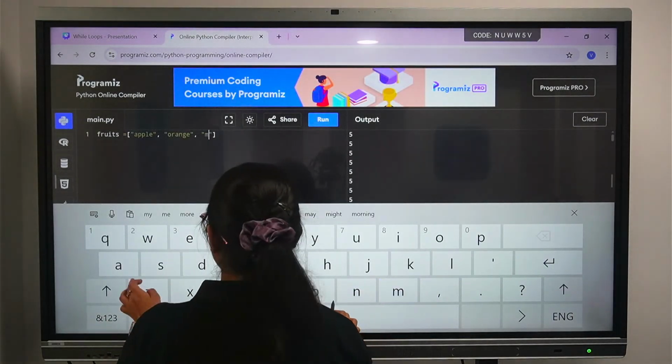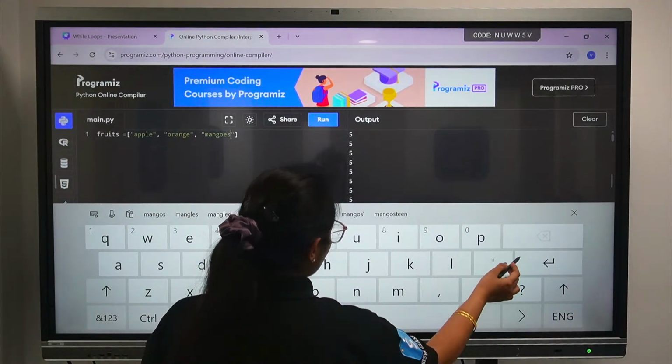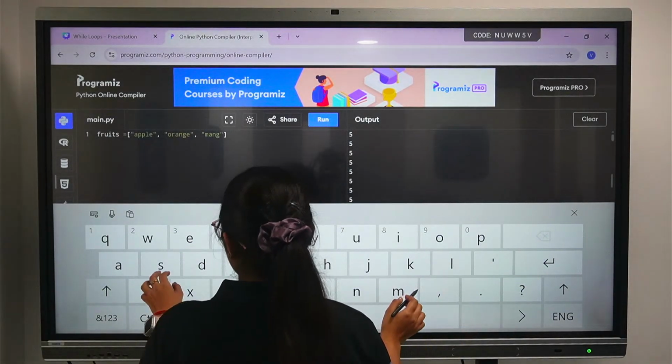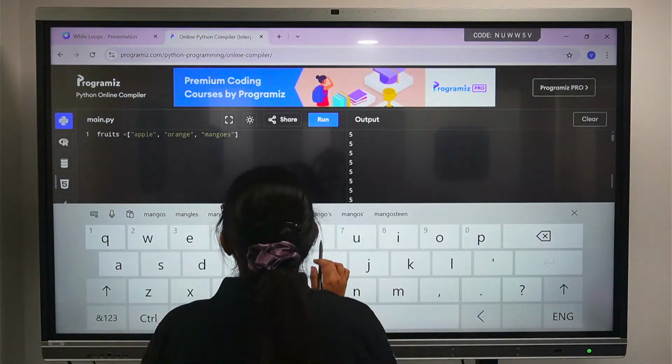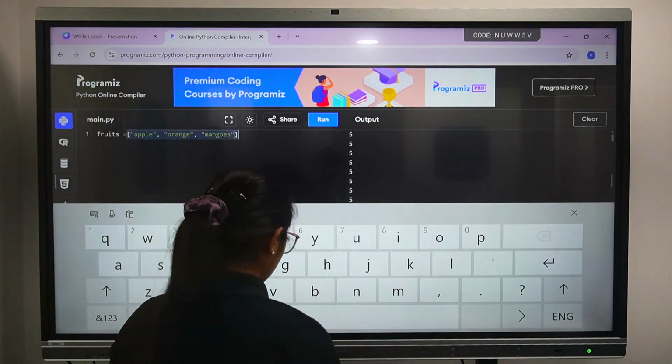Now I need to print these values. Let's see how we are going to do it. These are the 3 values that we have taken.